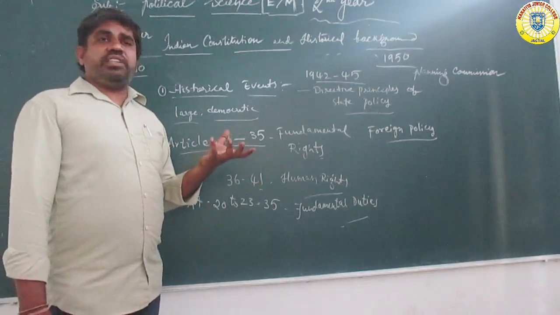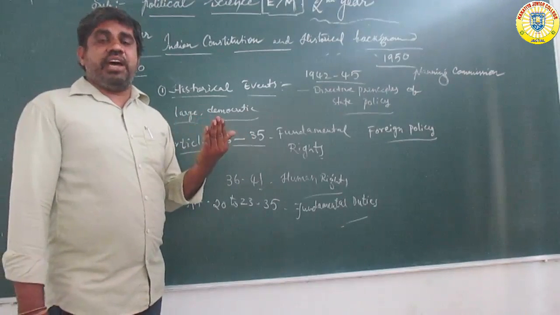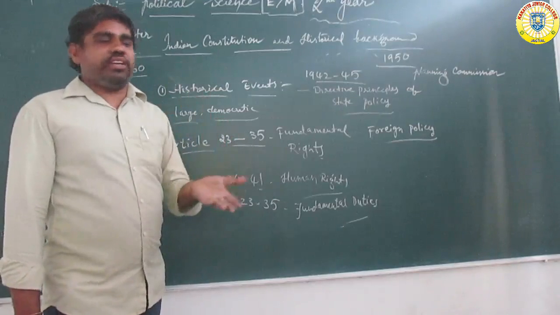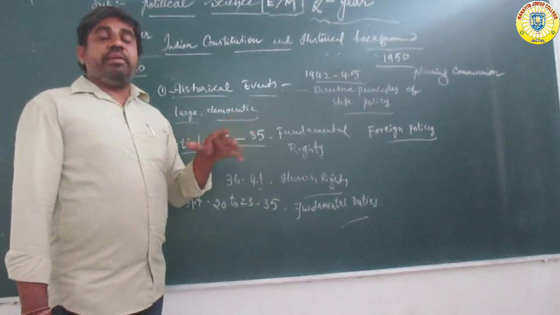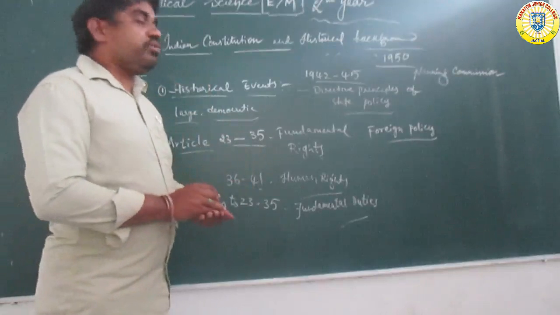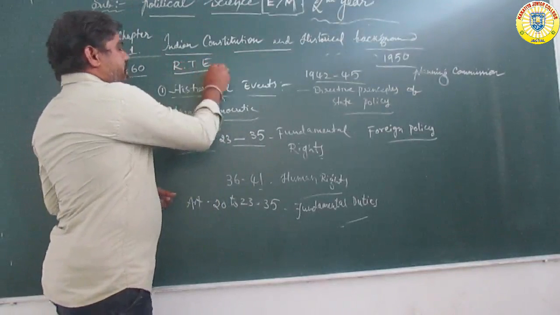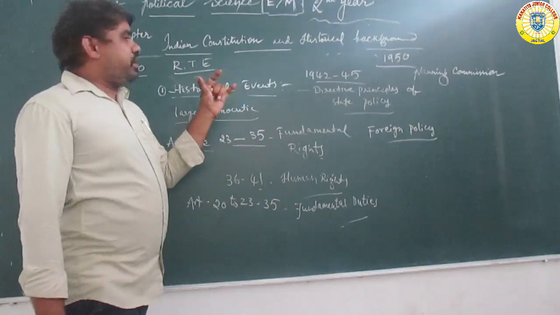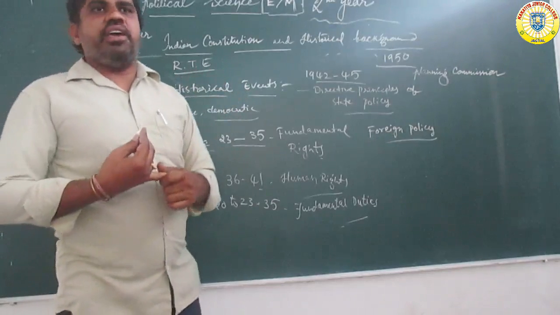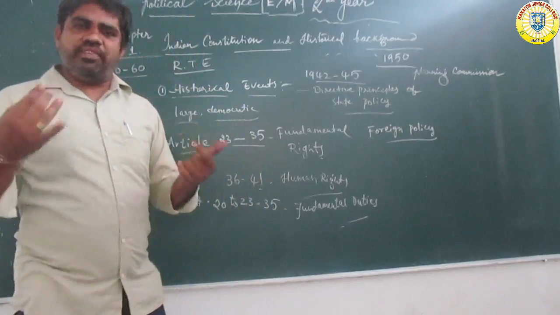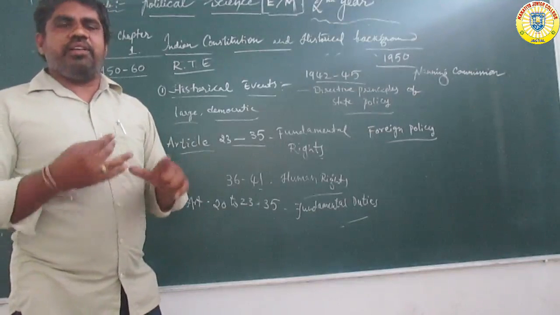For example, the education planning system is one of the articles, one of the rights. RTE, the right to education. The Right to Education bill was passed in which year? 2005. Implemented in which year? 2009. This is also one of the main parts of the Constitution. So elections are conducted freely and fairly, and every child must go to school, whether government or private mandatory schools.